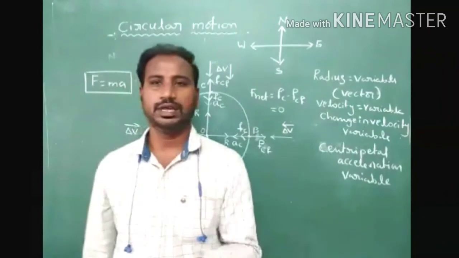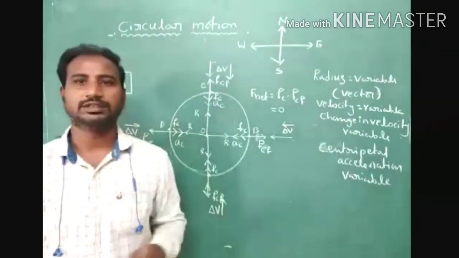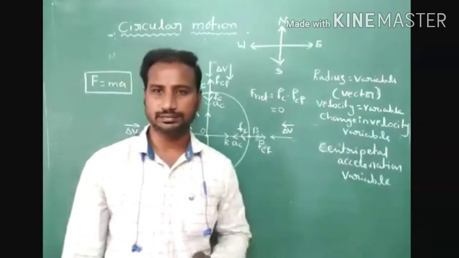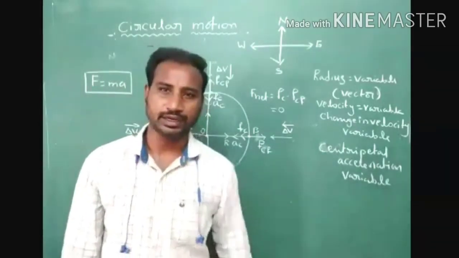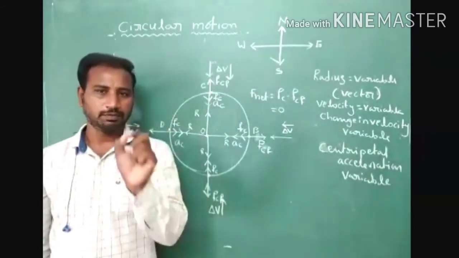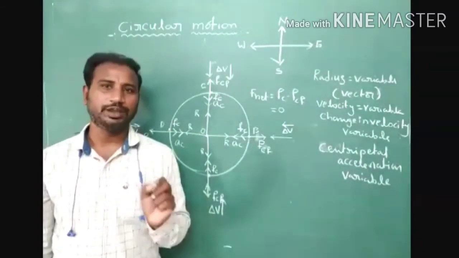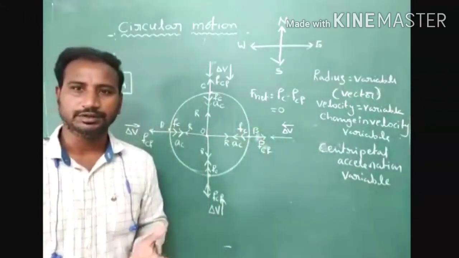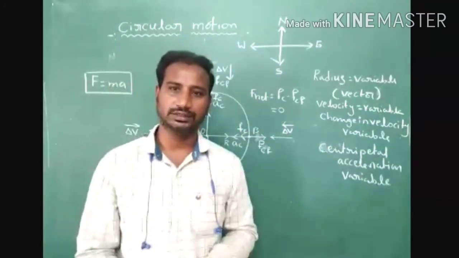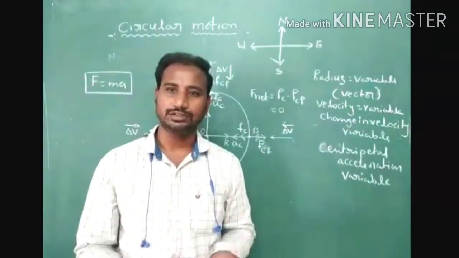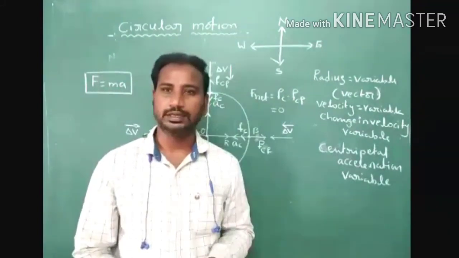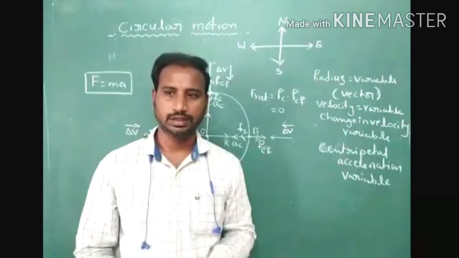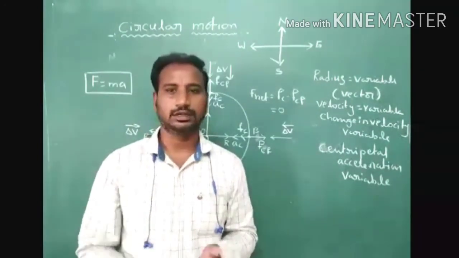Speed, time period, circumference. In examination, they will ask that point only. What are the physical quantities that are constant in uniform circular motion? For that point only, we are discussing the total concept: speed, time period, circumference. Understood? It is a 2 marks question, but the explanation is 8 marks. Speed, time period, circumference.